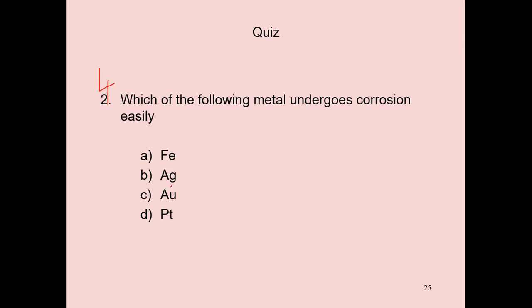Here iron, silver, iron, platinum. In this, iron is highly reactive. After that, silver. After that, iron. After that, platinum. So simply we can say iron is the most reactive metal. That's why it undergoes corrosion very rapidly.